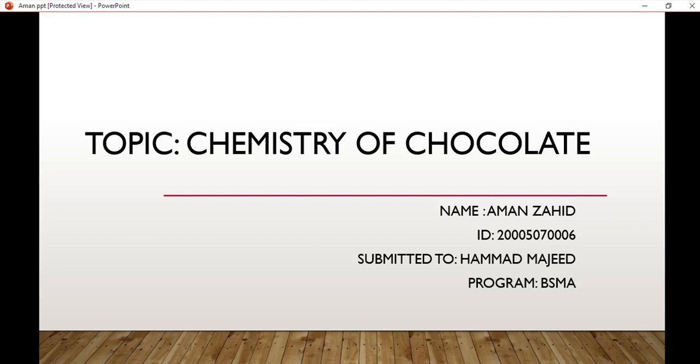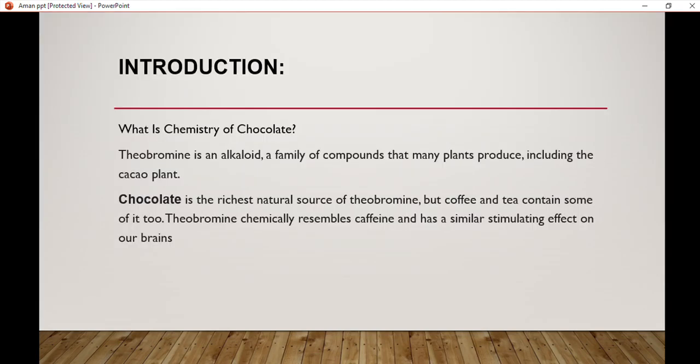Today my topic is chemistry of chocolates. First of all, I will introduce what is chemistry of chocolates. Theobromine is an alkaloid, a family of compounds that many plants produce including the cocoa plant. Now we discuss chocolate. Chocolate is the richest natural source of theobromine, but coffee and tea contain some of it too. Theobromine chemically resembles caffeine and has a similar stimulating effect on our brains.